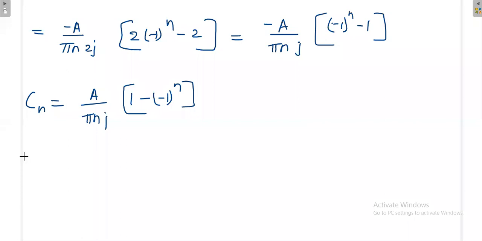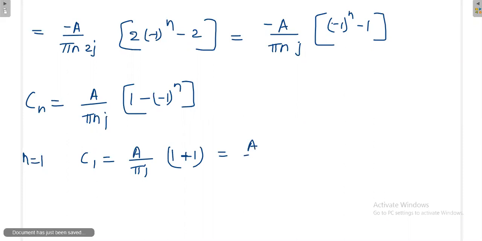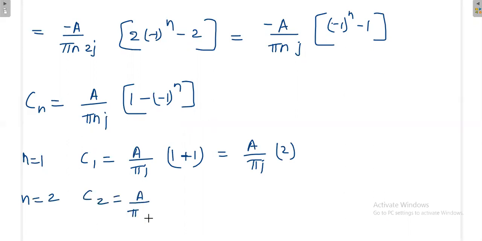Okay, we'll put n is equal to 1 and analyze what happens. When I put n is equal to 1, this is a divided by j, 1 minus, again when you put n is equal to 1, this is minus 1, already minus is there, plus 1. So I am getting a by pi j into 2. When I put n is equal to 2, what happens? C2 is a divided by pi 2j, 1 minus, again minus 1 power 2 is plus 1, already minus is there, this is 0. So you put any even value for n, definitely you will be getting 0.